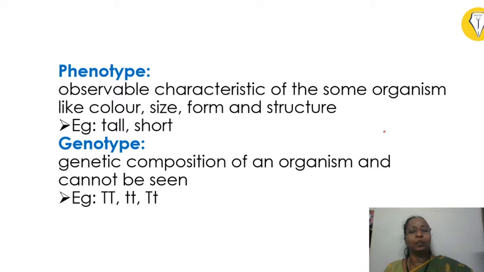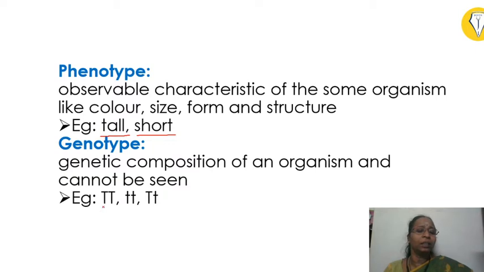Now coming to his experiments, before going into his experiments, we will see what a phenotype is. It is an observable characteristic of some organism, like color, size, form and structure, like tall and short. This is our characteristic trait which we are going to see repeatedly, so we will take tallness and shortness. And genotype is the genetic content or genetic composition of an organism, and you cannot see this. Phenotype can be seen, genotype cannot be seen.